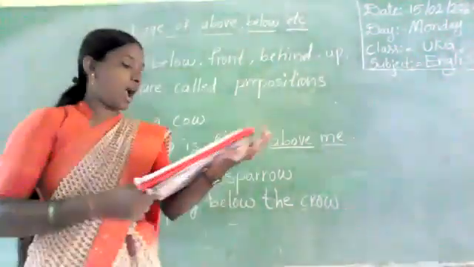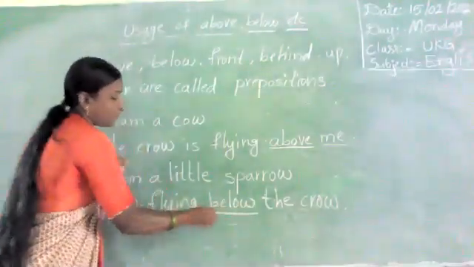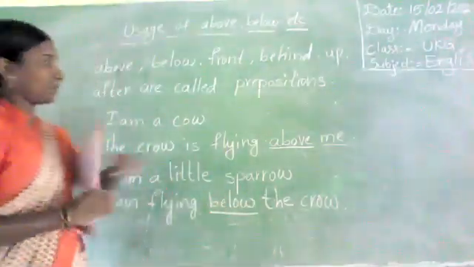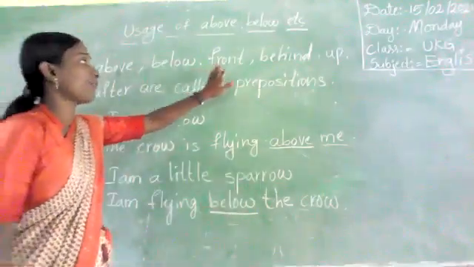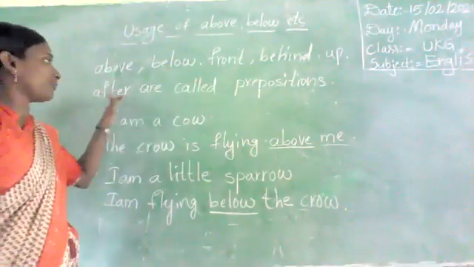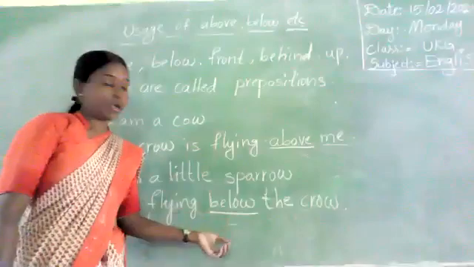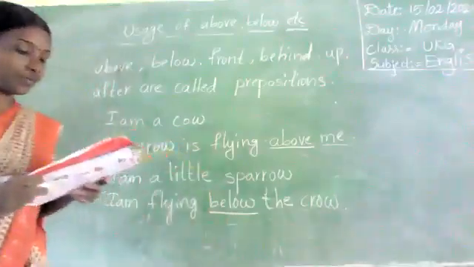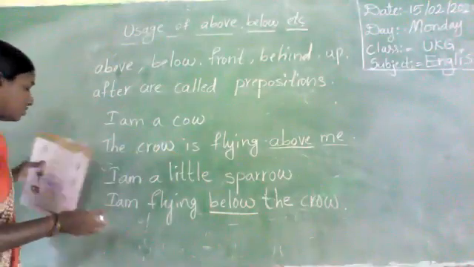Next, I am a little dog. Below is a preposition. Above and below. Above, below, front, behind, up, after are called prepositions. Above and below. Next one: in front of.